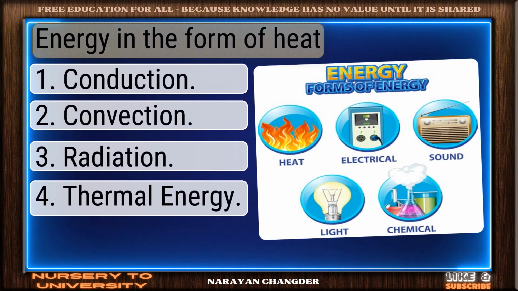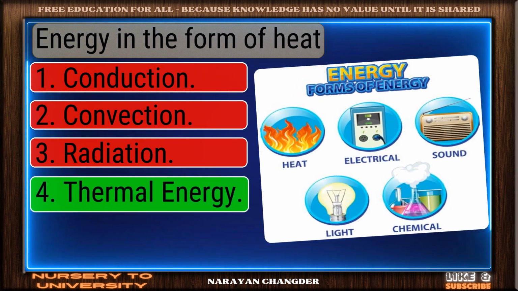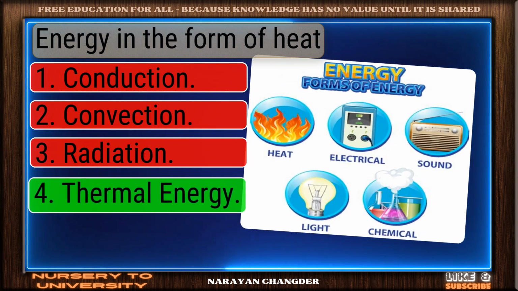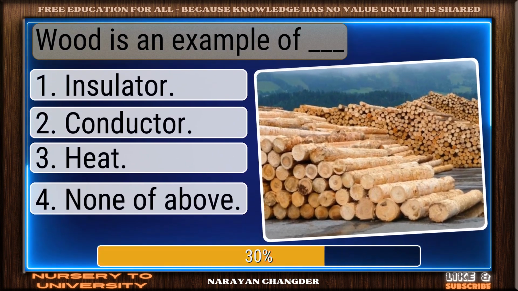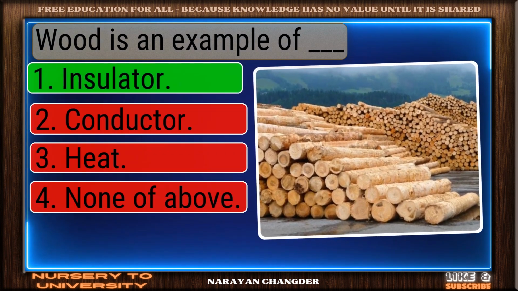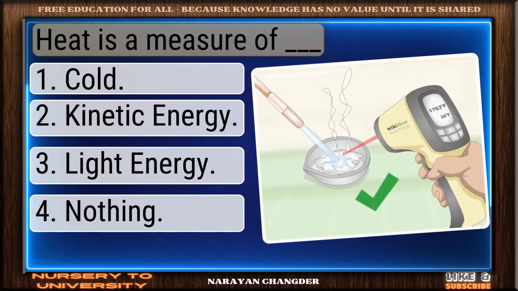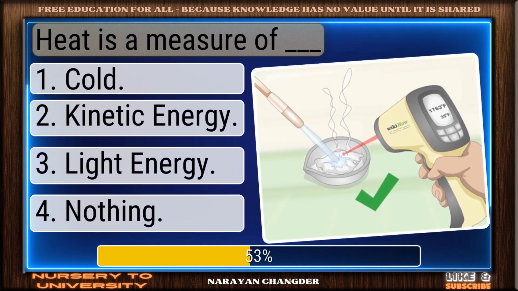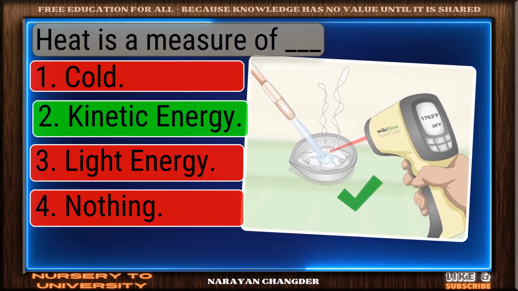Energy in the form of heat. Well picked. Thermal energy is the correct answer. Wood is an example of dash. Nicely done. Insulator is a solid answer. Heat is a measure of dash. Valid point. Kinetic energy is true.